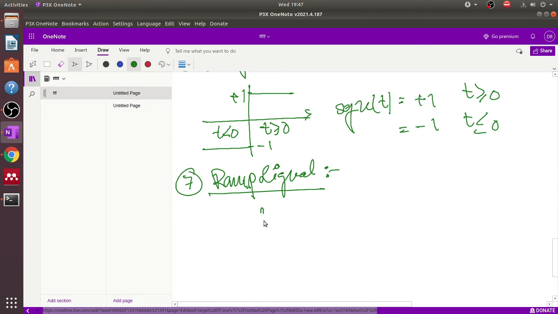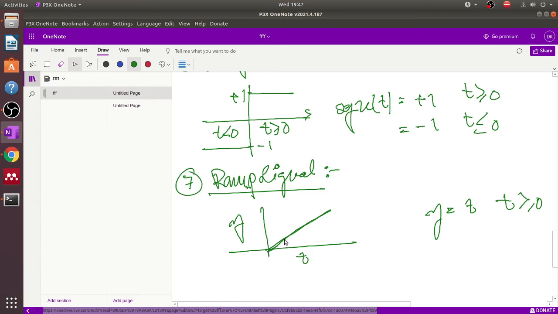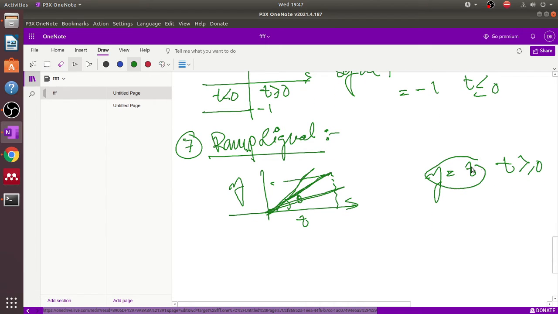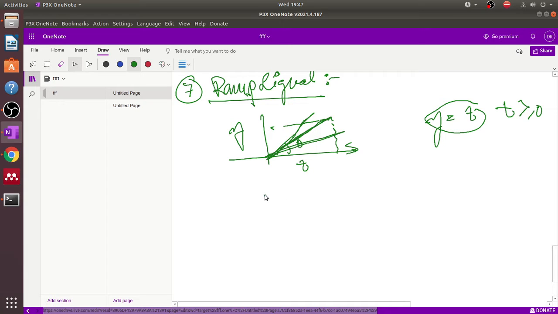Okay, so the ramp function is y equals t when t greater than or equal to 0. This looks like this straight line. This is the value of theta. Now you can measure the slope here also. The slope increases as theta increases. This is a class 12 concept. So there are different ramps depending on the slope, but here we just consider a slope equal to just 1. Okay, now for the different types of ramp signal, say for this one here, ramp signal